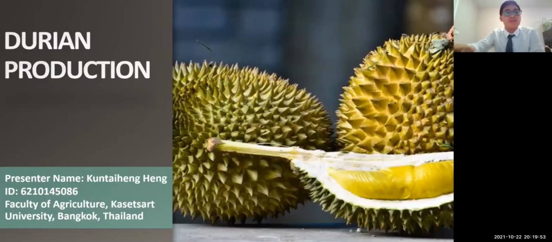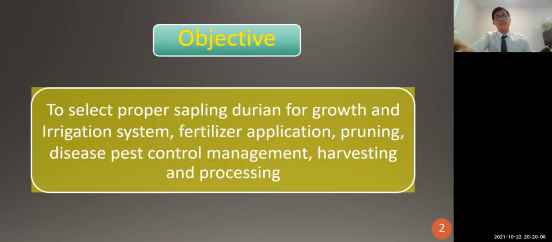Today it is my honor to be a presenter to talk about durian production in Thailand. I come from the Faculty of Agriculture at Kasetsart University, Bangkok, Thailand. The objective of this presentation is to discuss proper seedling selection for durian growth, the irrigation system, fertilizer application, pruning, disease and pest control management, and harvesting and processing.